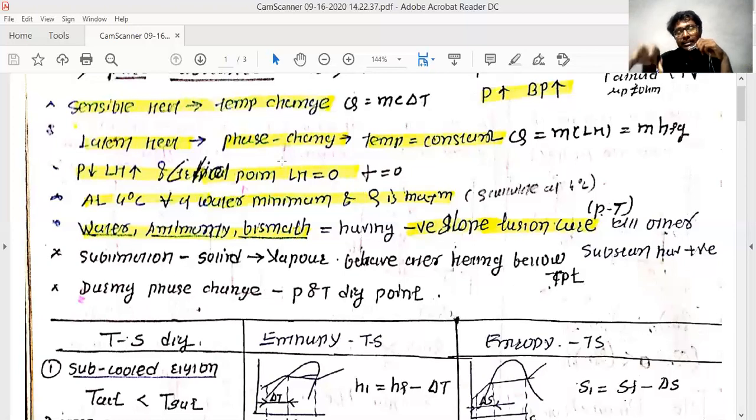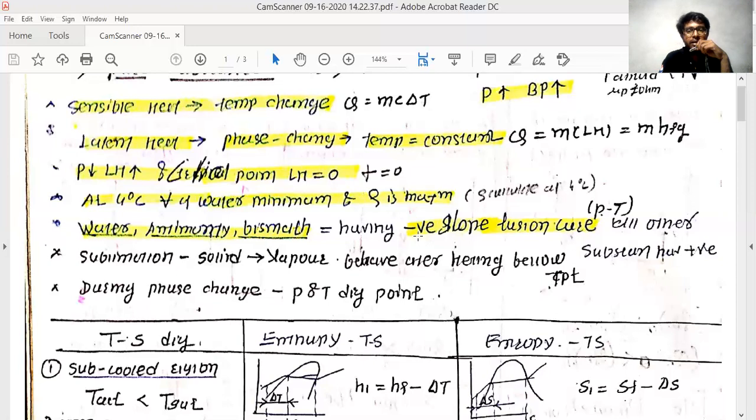And at that point, the surface tension of the liquid is going to be zero. Water has some surface tension, but that also becomes zero at this point. Here the second point is at 4 degrees Celsius, where the volume of the water is minimum and the density is maximum. I have explained where you use this to calculate the density.